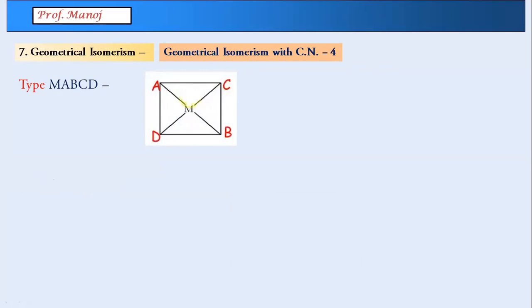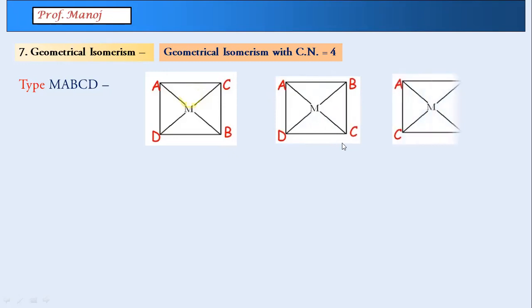Now, when all the 4 groups are different, obviously we cannot have any cis and trans here. So here the arrangement is quite different. Watch that I'm keeping A at a fixed position here. And in the second structure, I'm just exchanging positions of B and C. In the next, I'm exchanging the positions of C and D. Is this understood? These are the 3 isomers. Remember, they are not cis and trans over here.